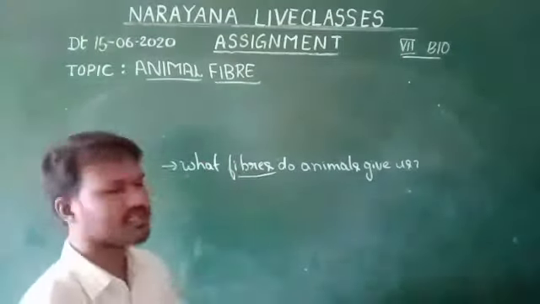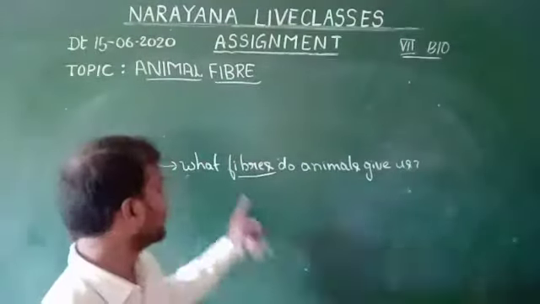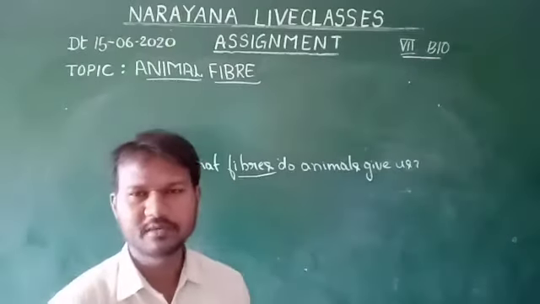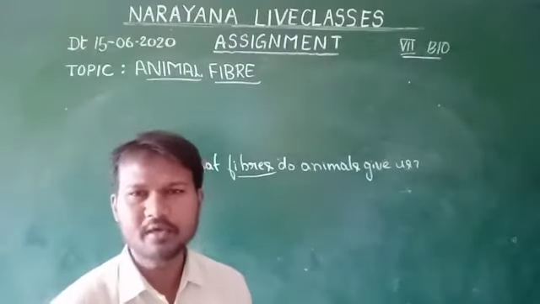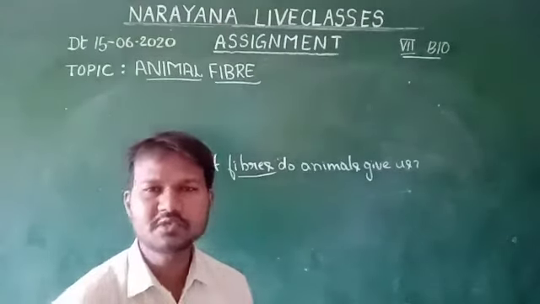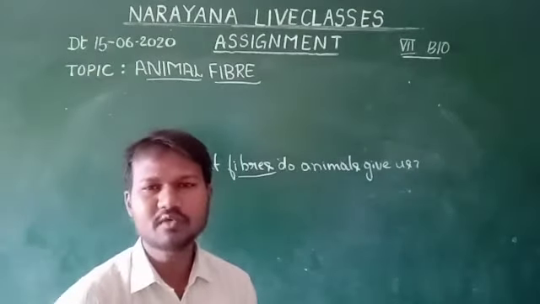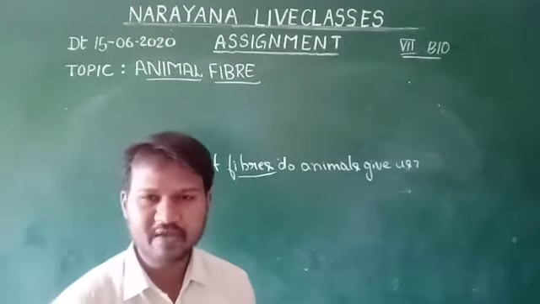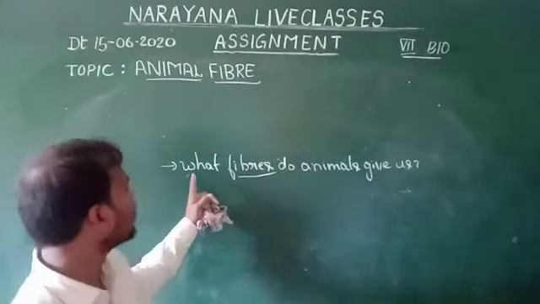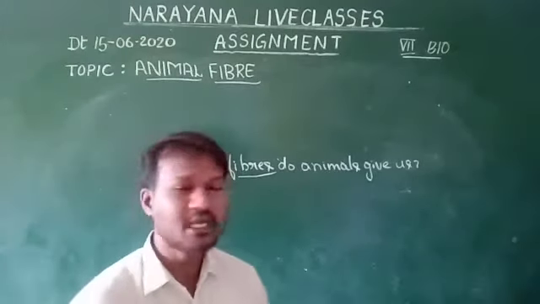Before we answer this question, first we need to understand the definition of fiber. So what is fiber? Fiber is any filament or thread-like structure which is used for making fabric. And what is fabric? Fabric is also called cloth. Now, what is the question? The question is, what fibers do animals give us?